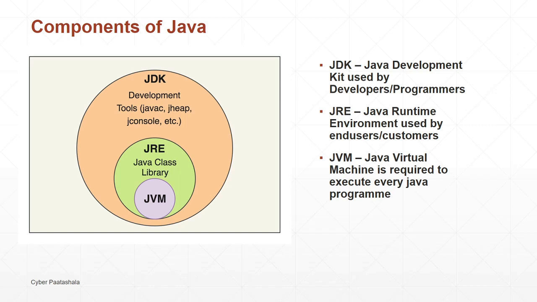JVM is required for both the developers as well as the end users for running their Java programs. After the development is finished, we won't share the .java files with the end users or the customers. We will be sharing only the .class files for each Java program, either in a .class file format or a jar file format. A jar file is nothing but a set of multiple .class files for different Java programs.